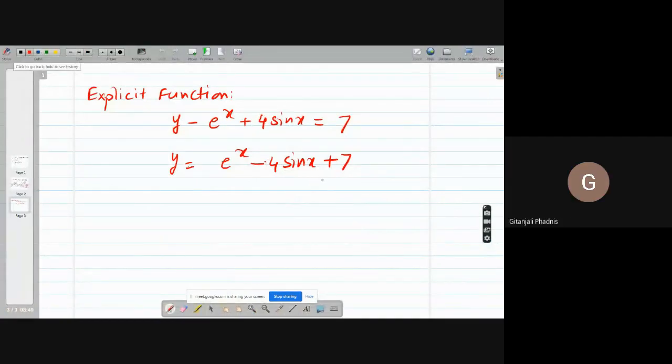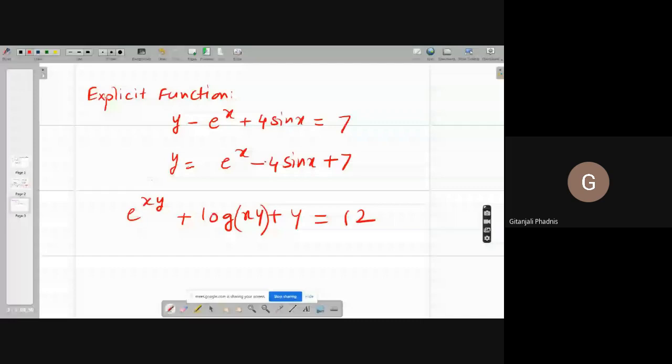Yes, ma'am. Now see, explicit means when I write something like this, I can express y in terms of x alone, exclusively in terms of x. That is known as an explicit function. But if I write e raised to xy plus log xy plus y is equal to 12, something like this, can I express y only in terms of x?